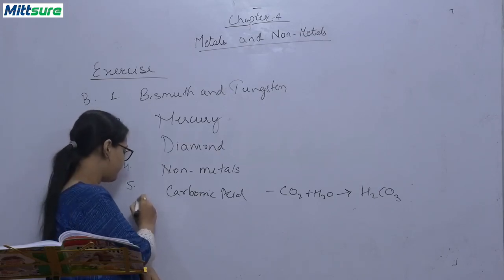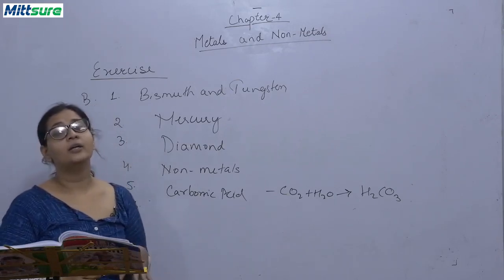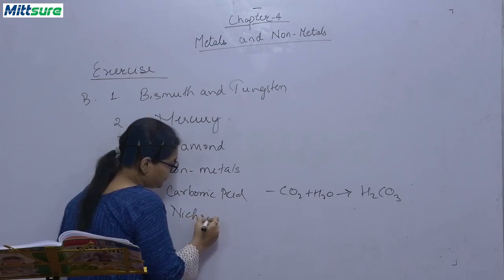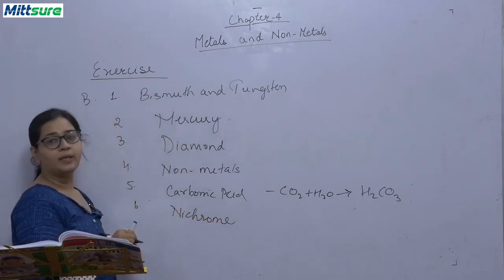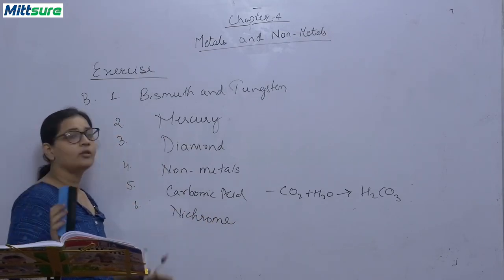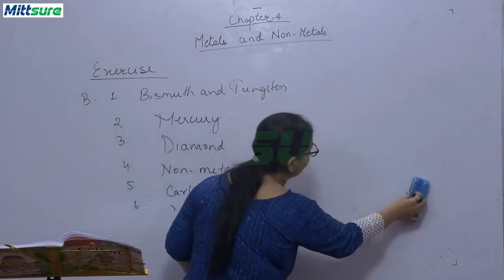Sixth, dash is an alloy of nickel and chromium. It is nichrome. Okay. So this is all for the B question. These are all the answers. Please note down so that you have a proper and appropriate idea कि क्या answers होंगे in questions के.